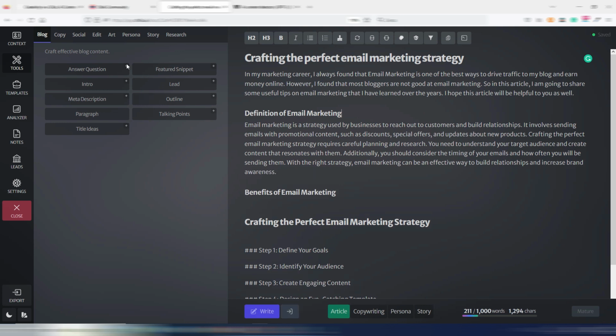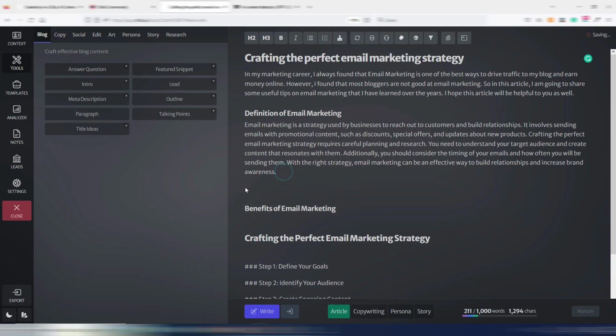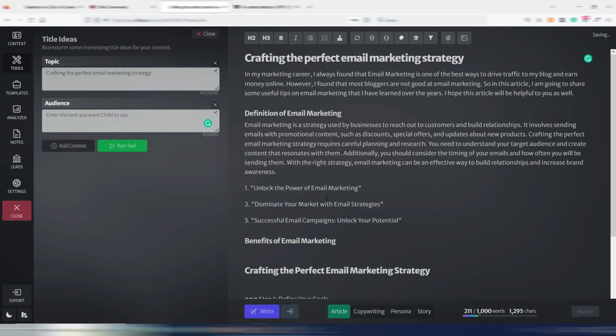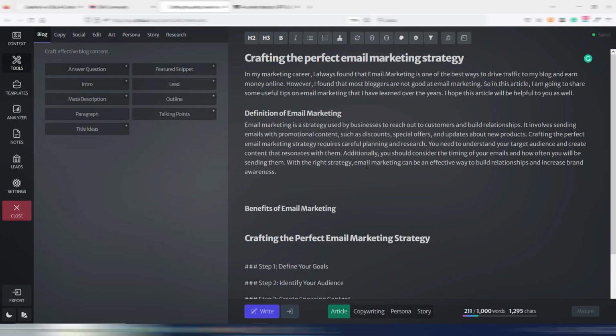I can't show you every single tool here, maybe I will do it in another video, but you can generate title ideas. For example, let's say I want to generate some title ideas for this topic for a specific audience, but I can also avoid filling this one, run the tool, and I will have some title ideas. Unlock the power of email marketing, dominate your market with email strategies, successful email campaigns, unlock your potential, and so on.